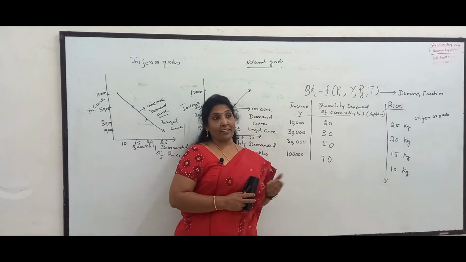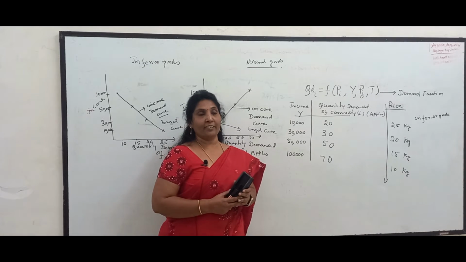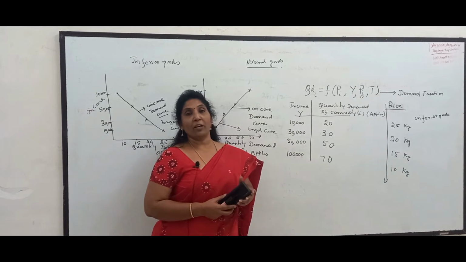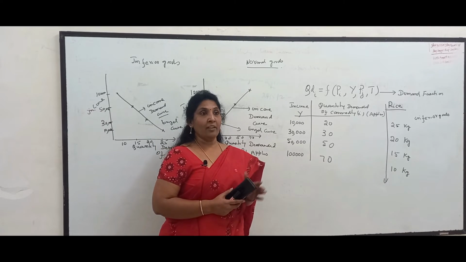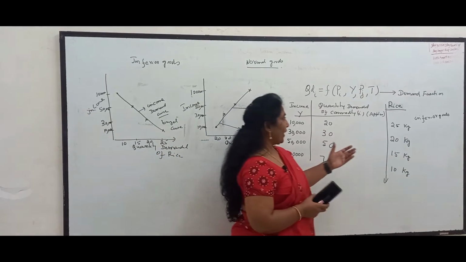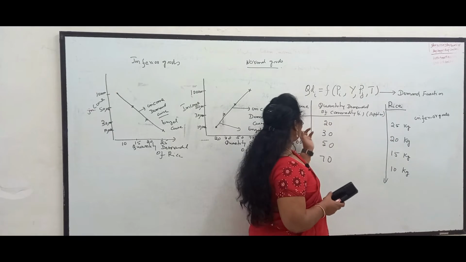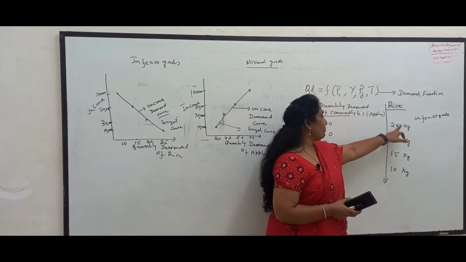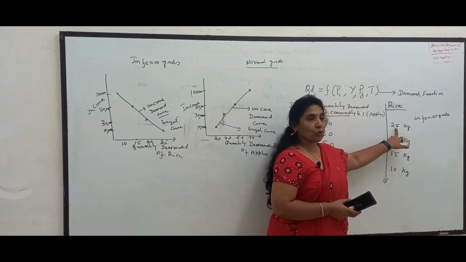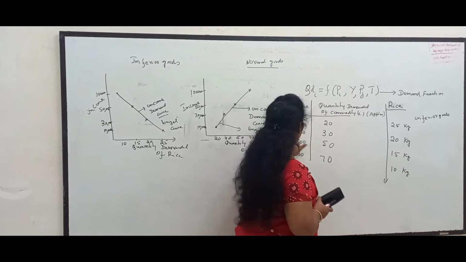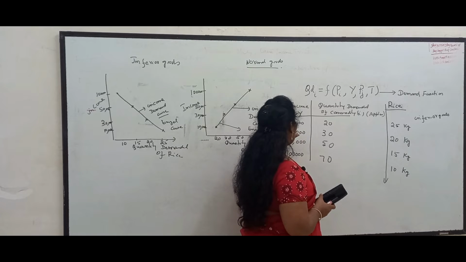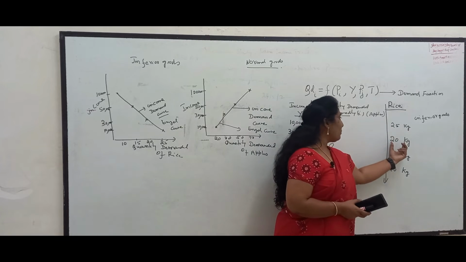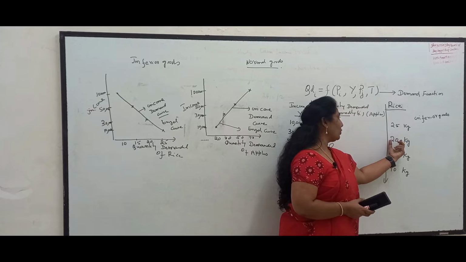But in some cases, as income increases, it is not necessarily true that the demand for the commodity increases. The demand may rather fall sometimes for certain goods. Here I have taken an example of rice. When the income level is 10,000, that household used to buy 25 kgs. When income increased from 10,000 to 30,000, the demand for rice has gone down from 25 to 20.